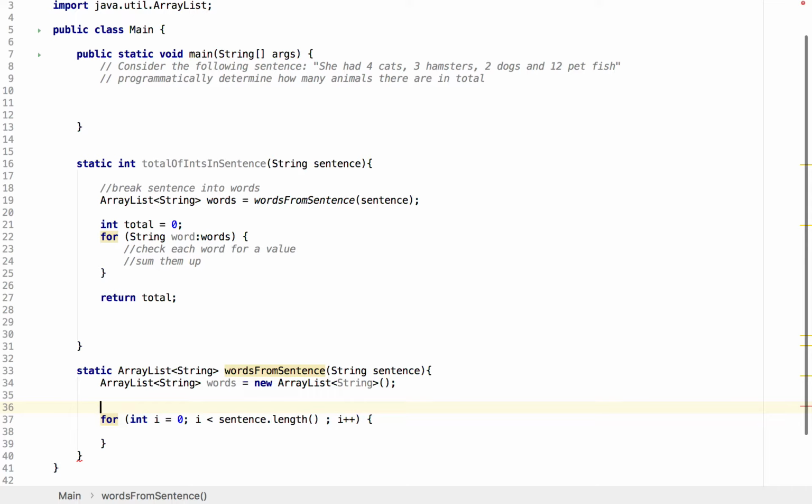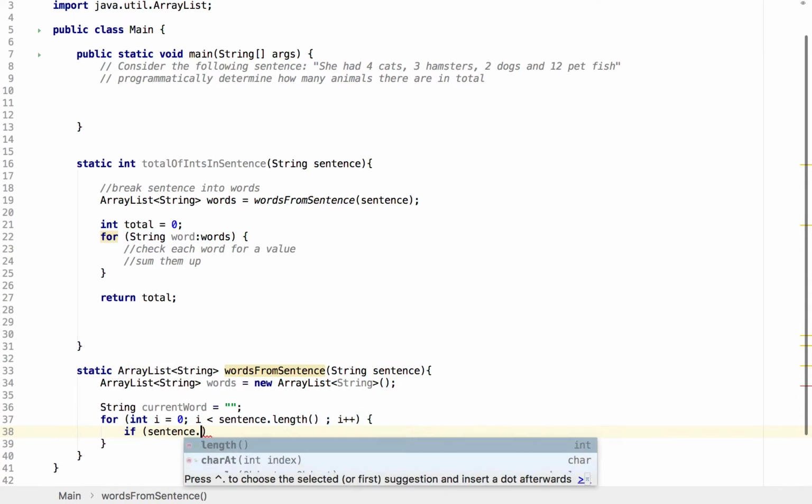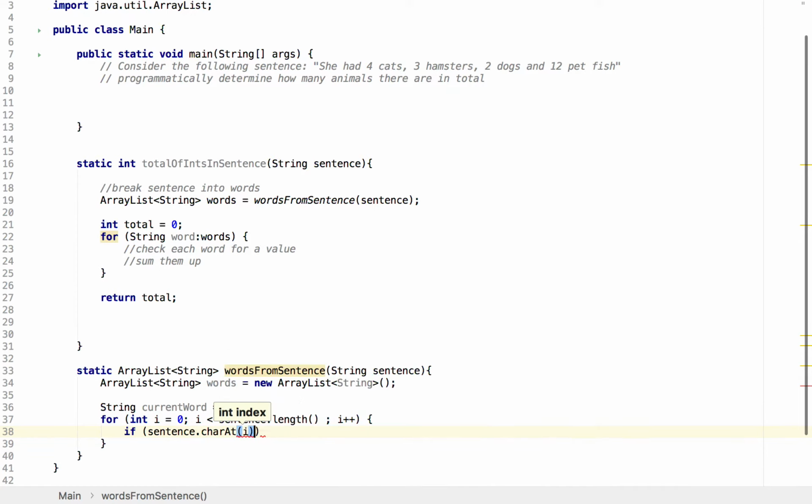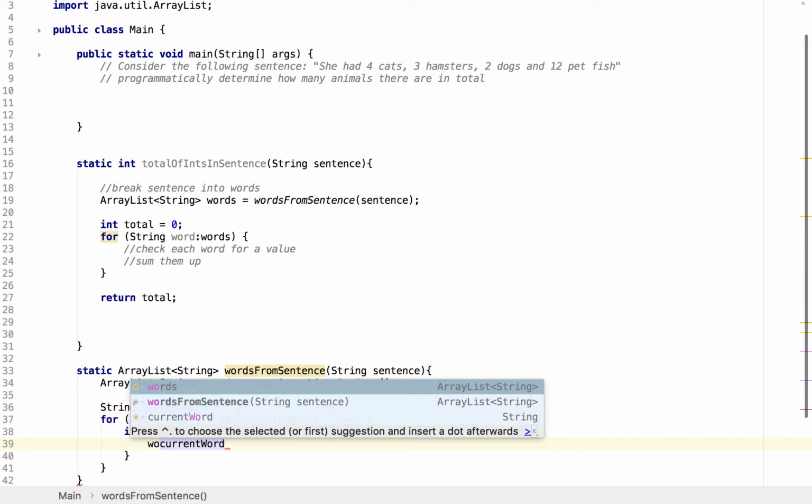So we can say something like string current word. We could use an array of characters, but the current word will do. Obviously that will start off as an empty string. So we can start off and say if the first character, in our sentence, we can use char at, and we can use i to get the character at that position in the sentence. So if that is a space, then we know we've reached the end of a word, and the current word can be added to our words array, or our words array list.